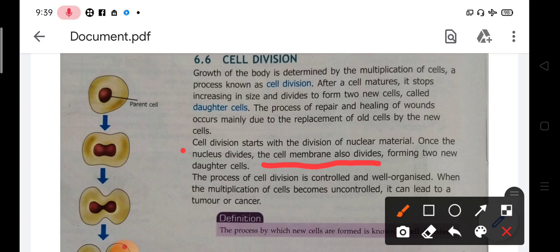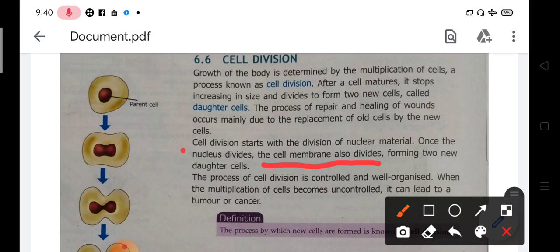The process of cell division is controlled and well organized. That means it is all done in a very controlled and systematic manner so that the complete division occurs properly and nothing is left behind, or any disorder occurs in the next daughter cell. So when the multiplication of cells becomes uncontrolled, it can lead to a tumor or cancer.